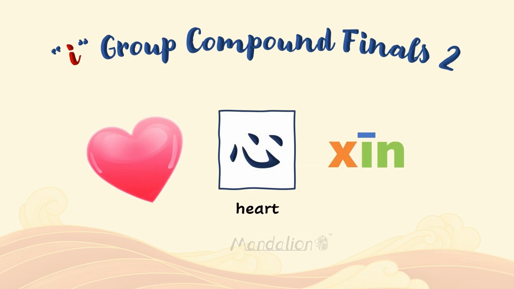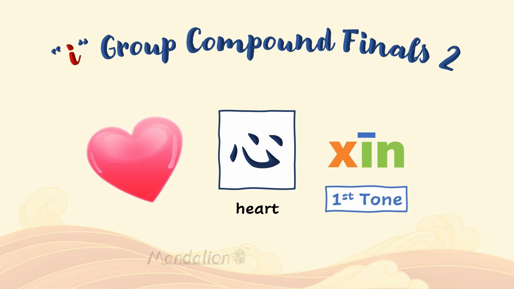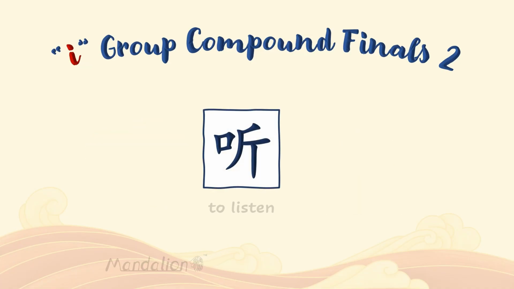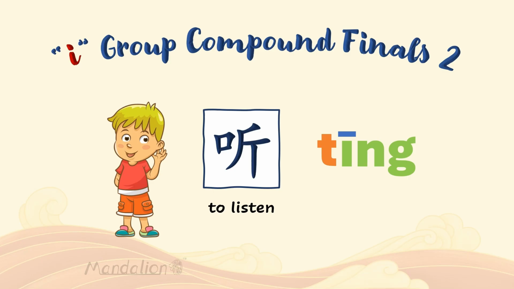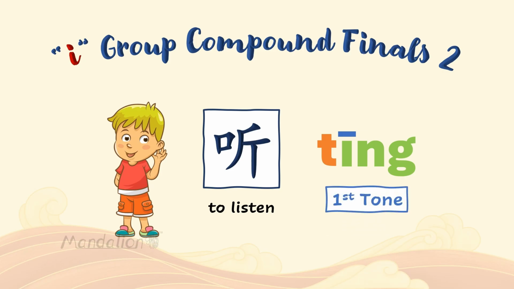The character xin means heart. Its pinyin is spelled xi, yin, xin, and it should be read in the 1st tone, xin. And finally, this character is read as ting. Ting means to listen. Its pinyin consists of the initial t and the nasal final ing. It should be pronounced in the 1st tone, ting.